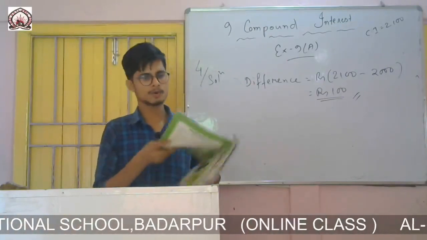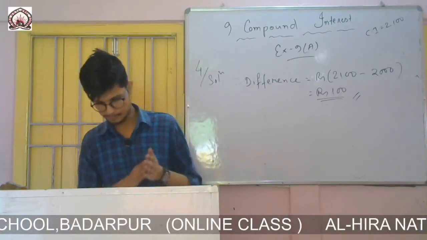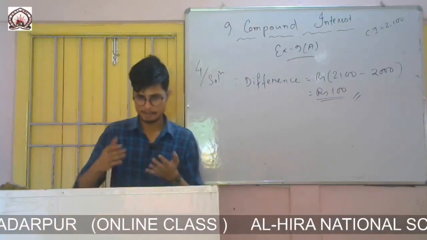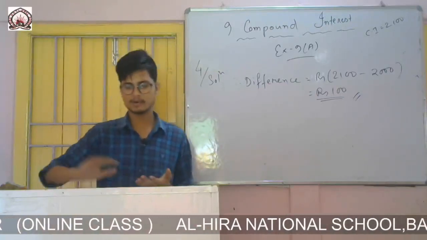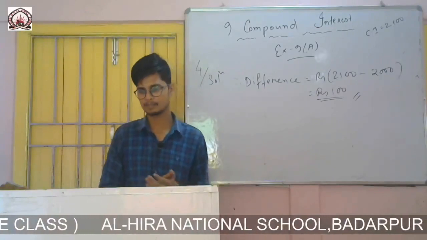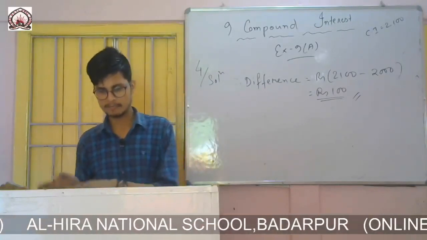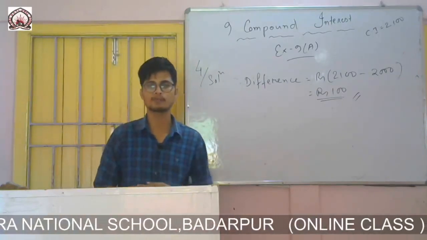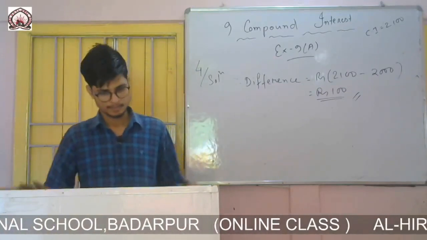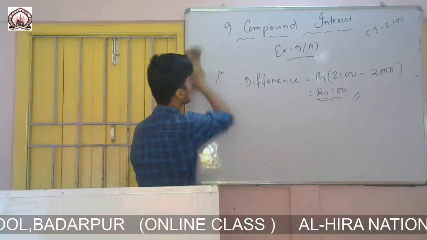So now we'll do exercise 9b. Before doing this, in exercise 9a we have done it by the old method, but in exercise number 9b simply we'll use the formula of compound interest. So you see the formulas.